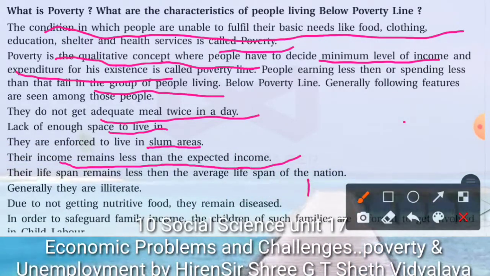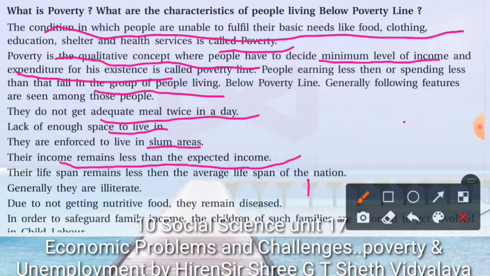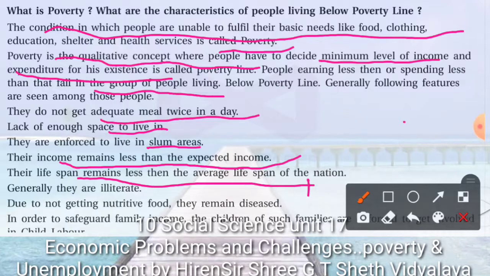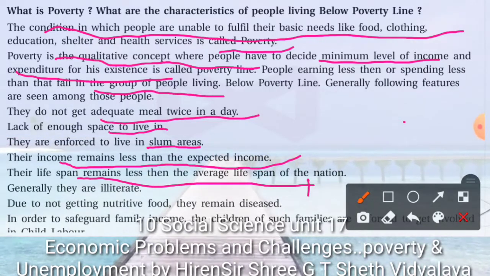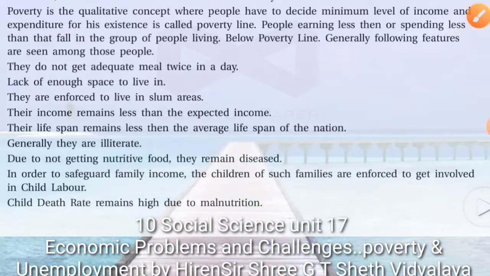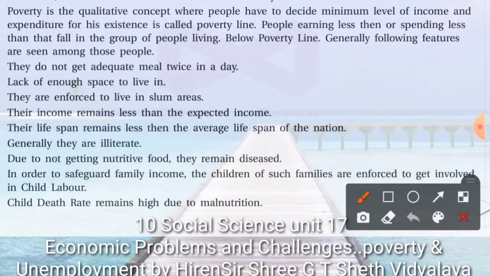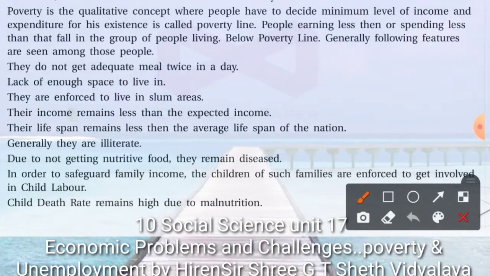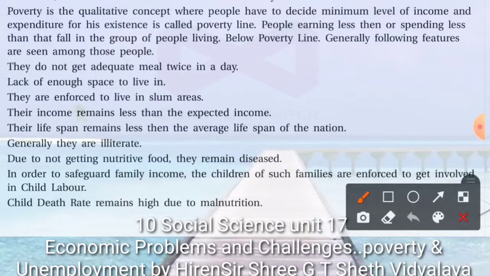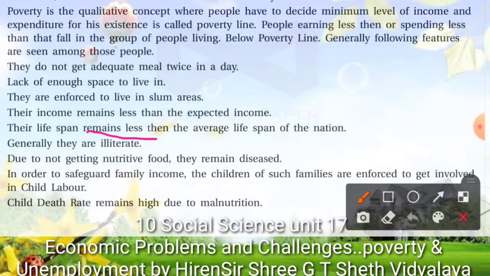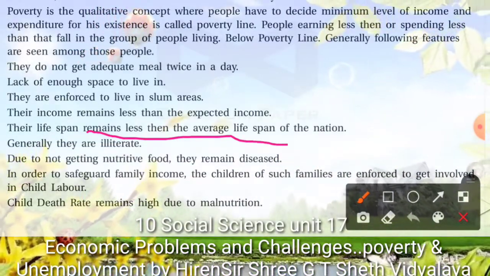below the poverty line. Next, their lifespan remains less than the average lifespan of the nation, because such people are not able to get food, obviously. That is why they will not get enough nutrition, carbohydrates and everything. That is why their lifespan will be much less.